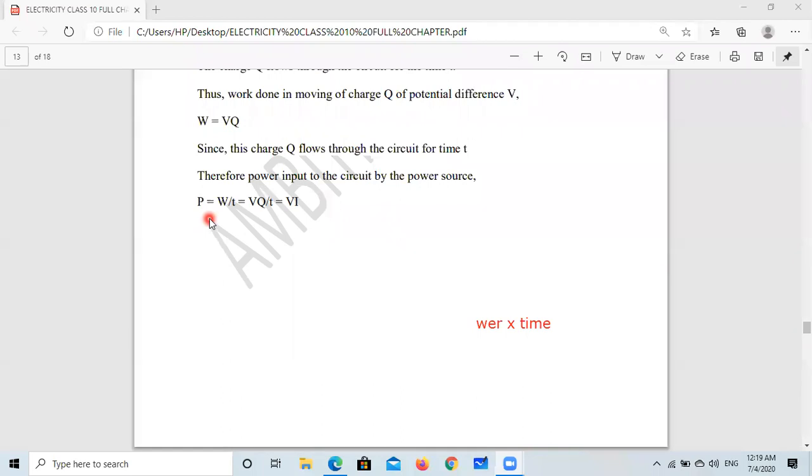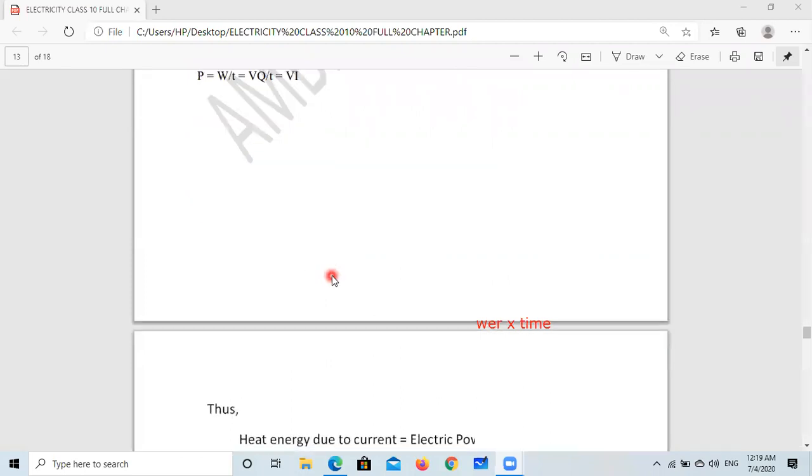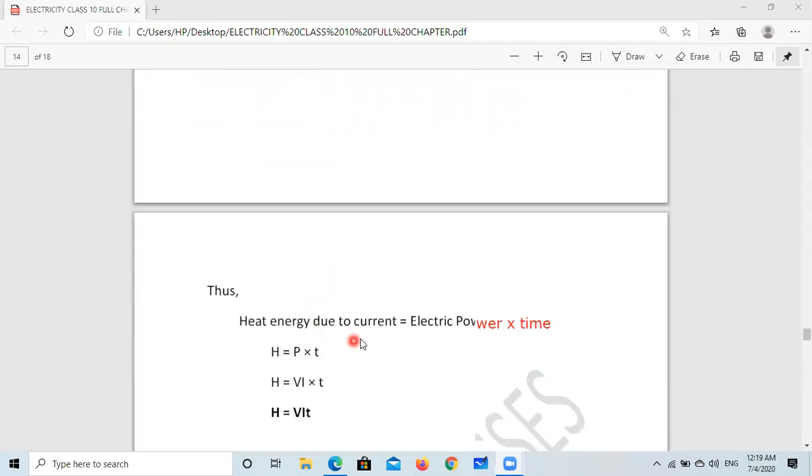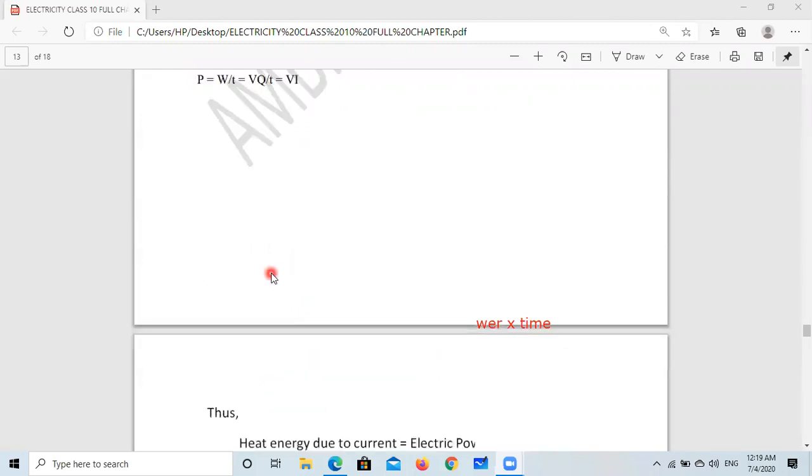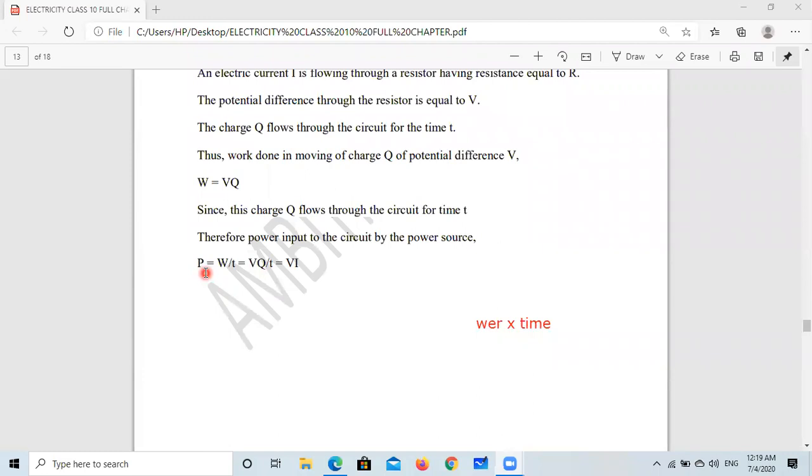Heat energy created here, P equal to VI. So if we multiply W by T into T, we get energy. Work is energy. So heat energy due to the current is electric power, P, into time. When P is multiplied by T, P into T, W by T into T, T will cancel.